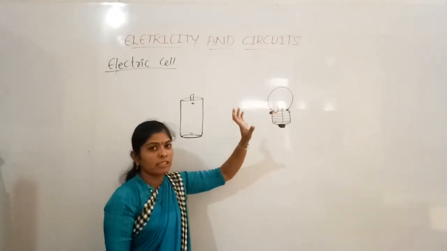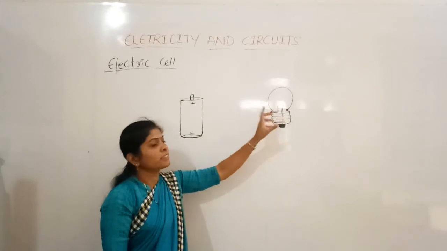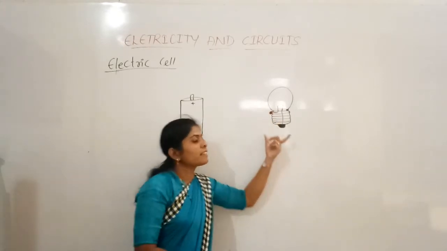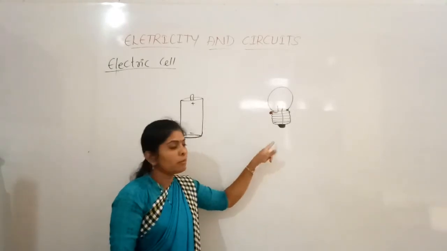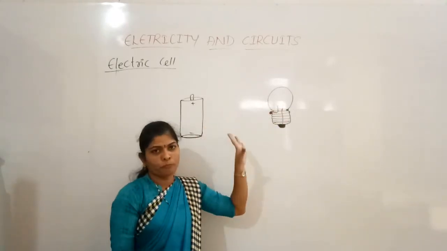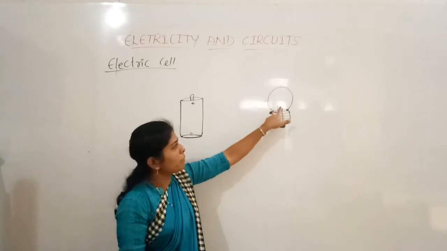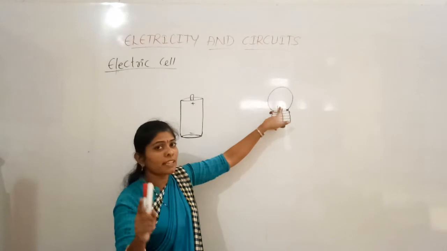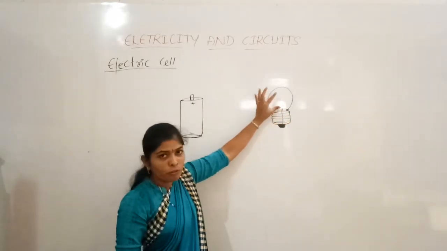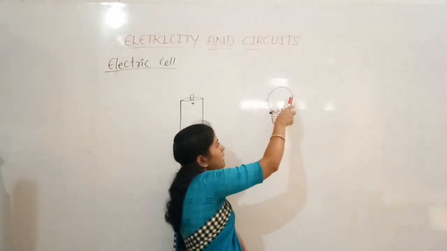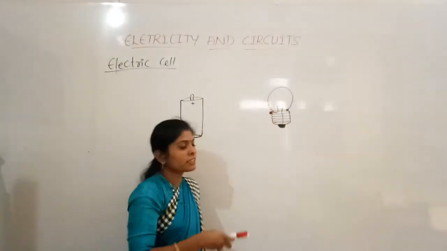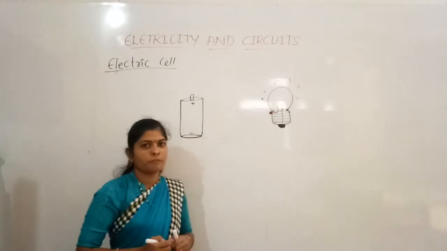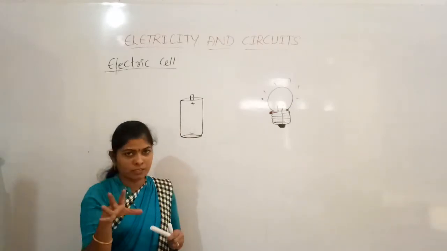Right now there is only the bulb. There is no source here that supplies electricity. So until the electricity supply takes place in this bulb, the filament will not glow. In the middle there is a filament, so that filament does not heat up. When the filament heats up, it will start to glow, and due to this metallic case it will be reflected, and it will produce light in all the directions. So this is how we get the light.